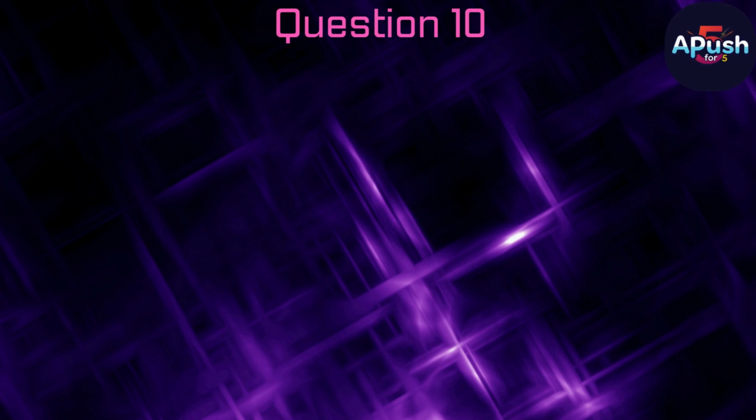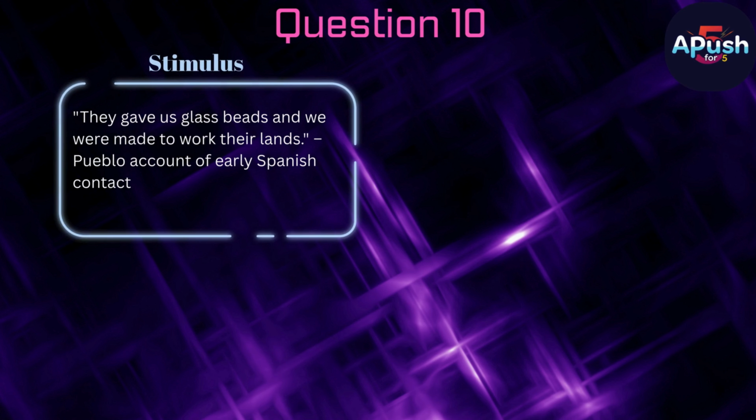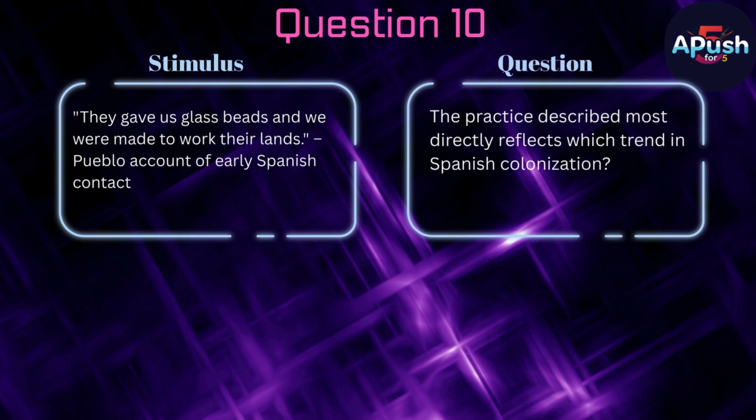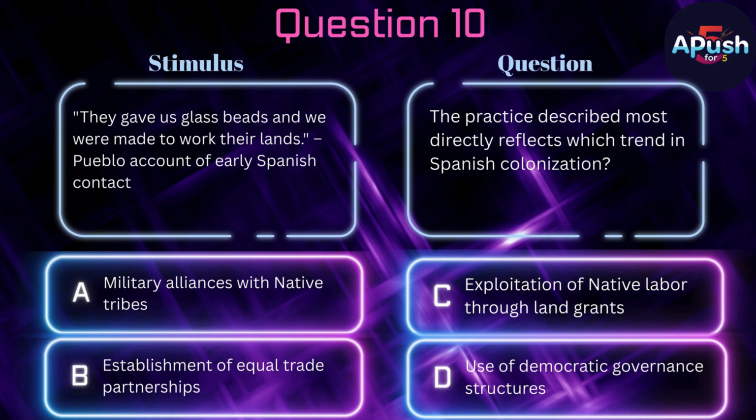Question 10. Stimulus. They gave us glass beads and we were made to work their lands. Pueblo account of early Spanish contact. Question: The practice described most directly reflects which trend in Spanish colonization? A. Military alliances with native tribes. B. Establishment of equal trade partnerships. C. Exploitation of native labor through land grants. D. Use of democratic governance structures.